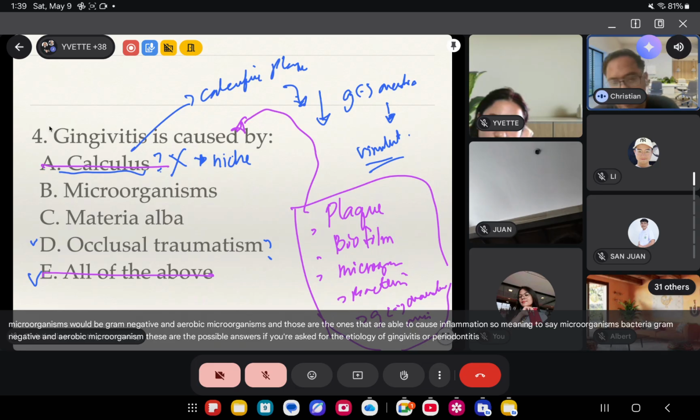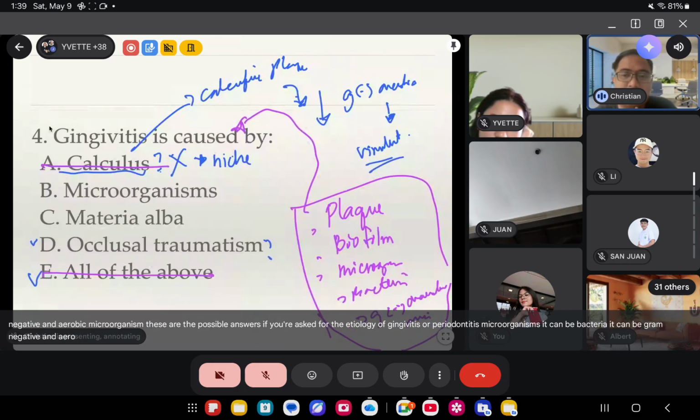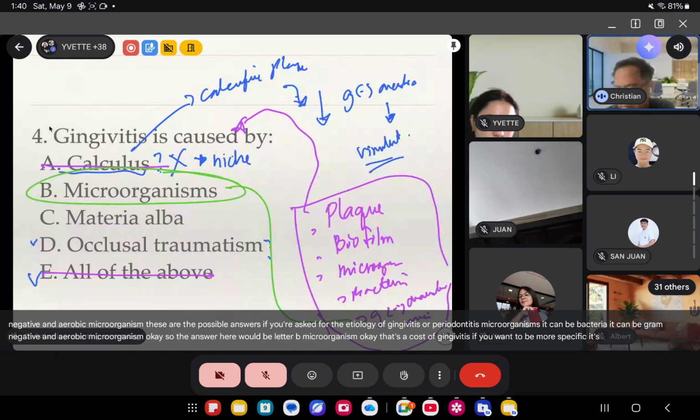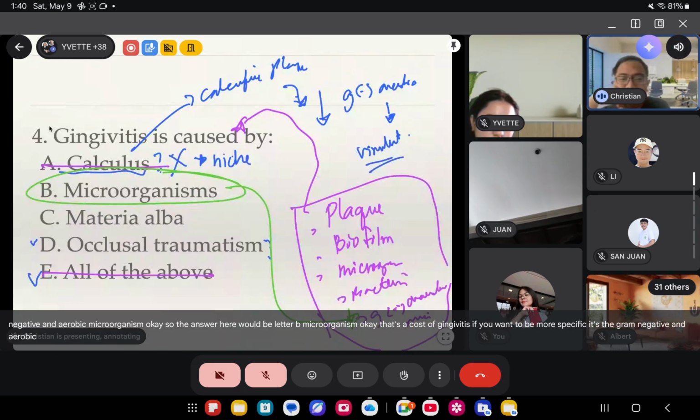Pwedeng plaque, pwedeng biofilm, pwedeng microorganisms. It can be bacteria. It can be gram-negative anaerobic microorganism. Okay? So the answer here would be letter B, microorganism. That's the cause of gingivitis. If you want to be more specific, it's the gram-negative anaerobic microorganism.